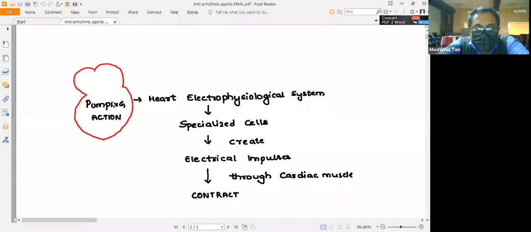Those impulses travel through the cardiac muscle, and once the impulse reaches the cardiac muscle, it will contract, and that leads to the contraction of the atrium as well as the ventricle, leading to the pumping of the blood across the body.